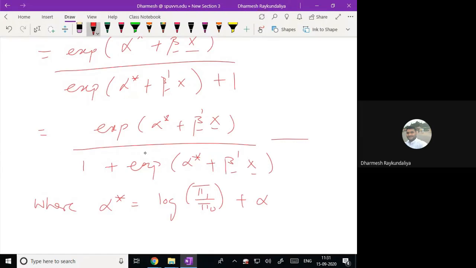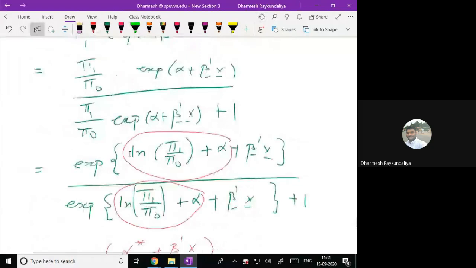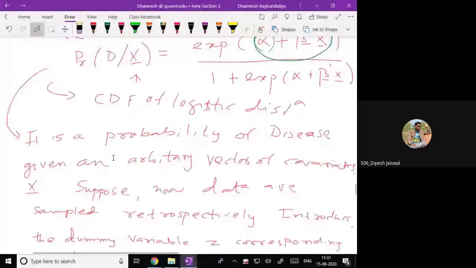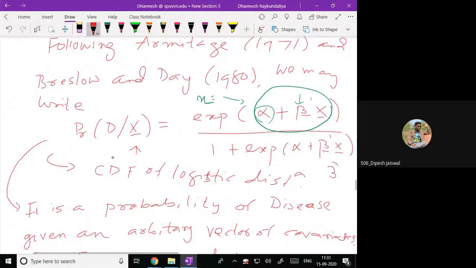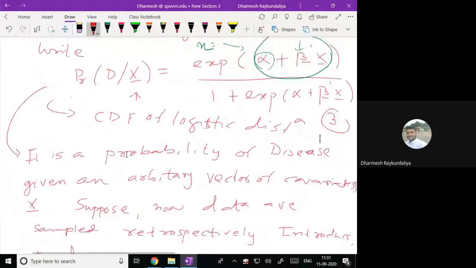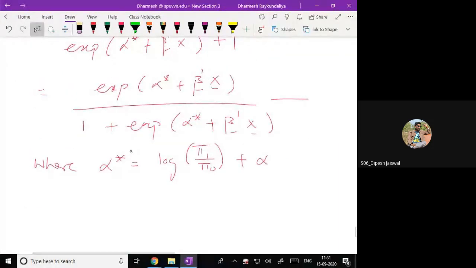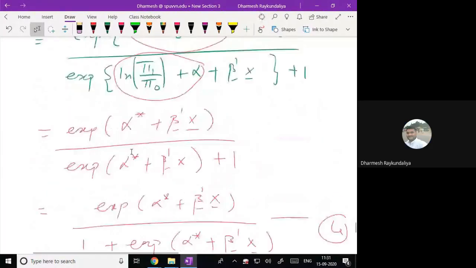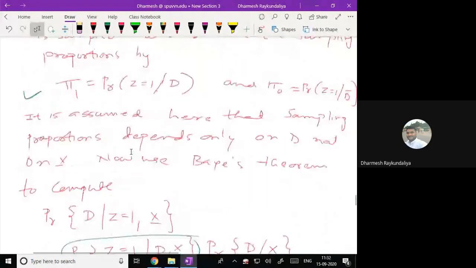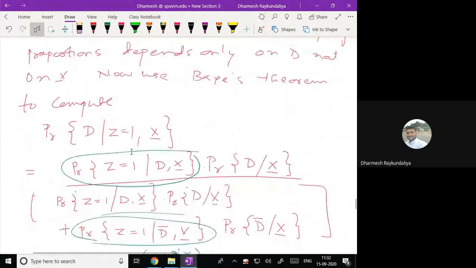So this is, say, equation number 4. Here some equation was given, 3.2 was given earlier. Look at equation 3 and look at equation 4. Now on the right hand side of this, the same; on the left hand side, what did we do? Here we wrote probability of D given z equal to 1, x, so z equal to 1 means the data is taken retrospectively.